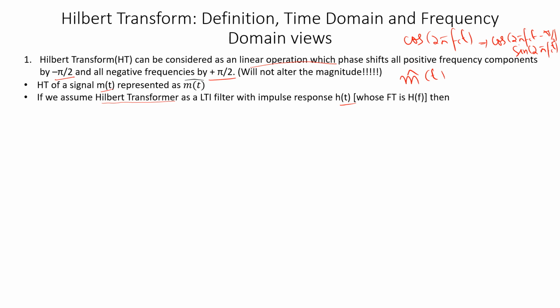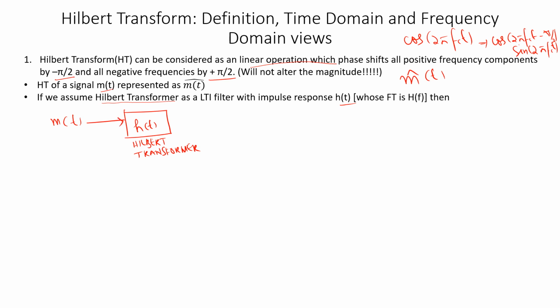So, my signal is m of t, and I'm giving it to an LTI system with impulse response h of t. This is our Hilbert transformer, an LTI filter.